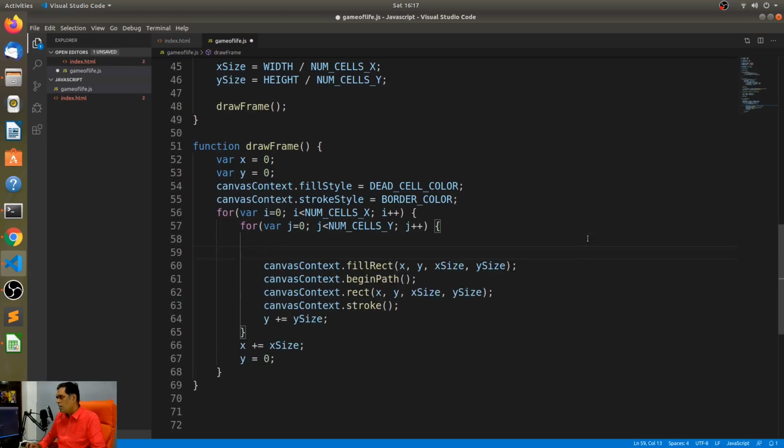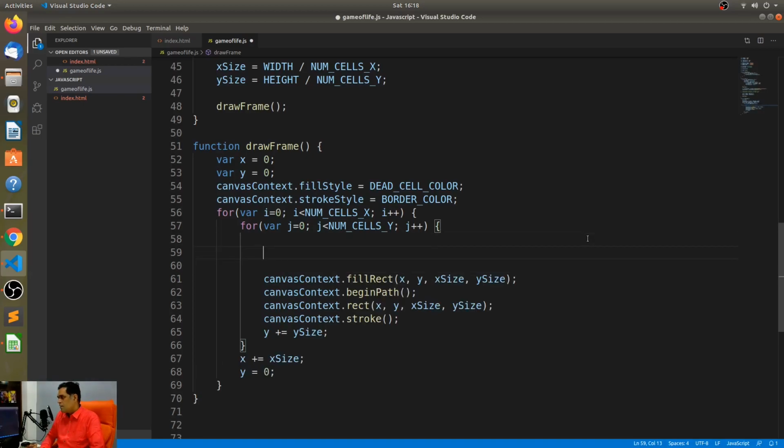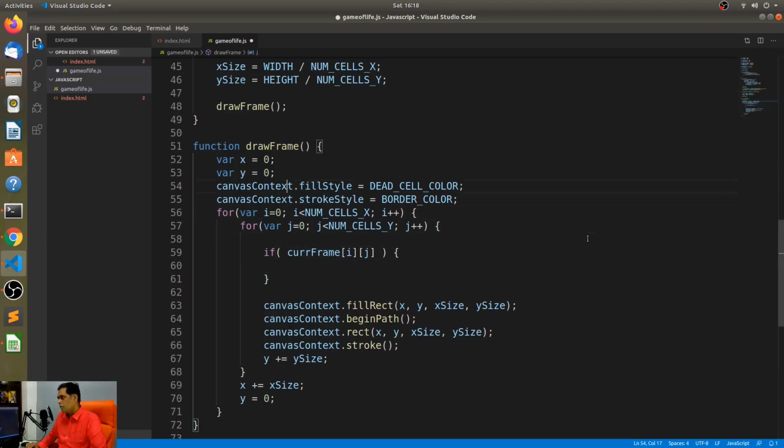All right, so the only thing that we need to change is the current frame of i comma j. Remember, these are Boolean values, so I don't have to check any Boolean values. This itself is a Boolean. So if the current frame is alive, then draw it with an alive color.